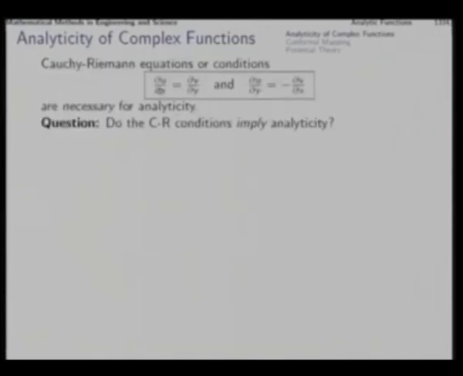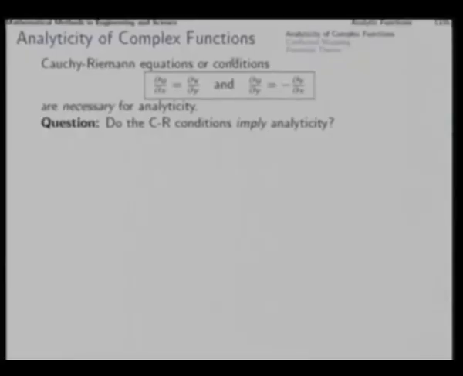So, Cauchy-Riemann conditions are simply this, and in this derivation we first assumed that the function is analytic at z0, and then we found that these two should hold at z0. That means that the Cauchy-Riemann conditions are necessary for analyticity of the function at that point. Immediately the second question that will arise is, are they sufficient also?